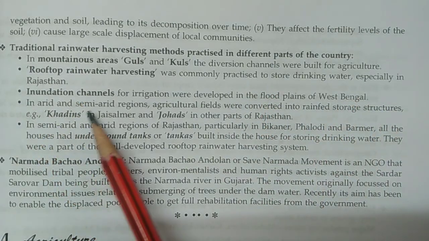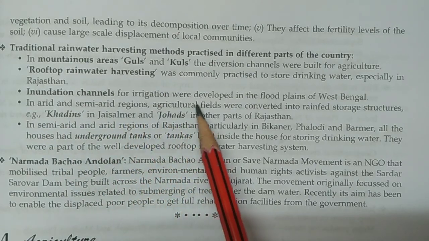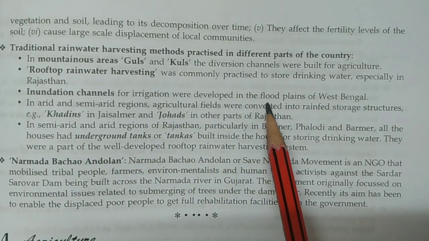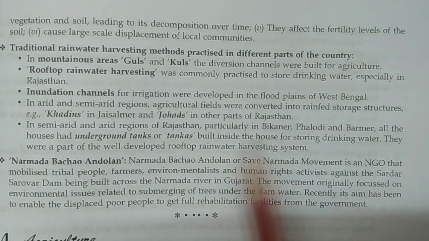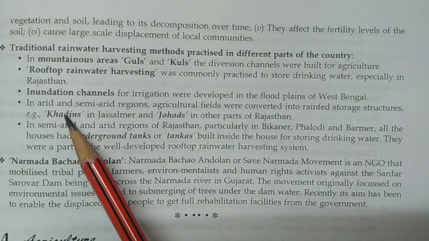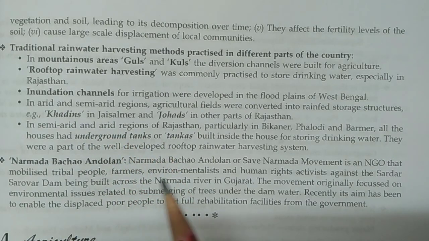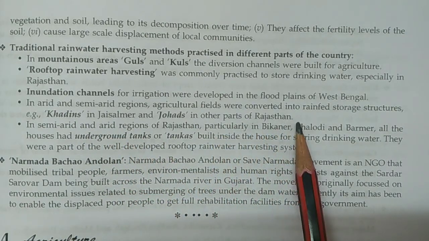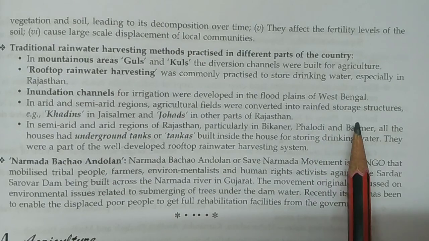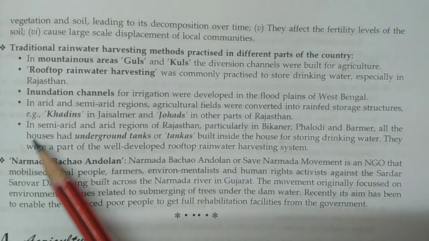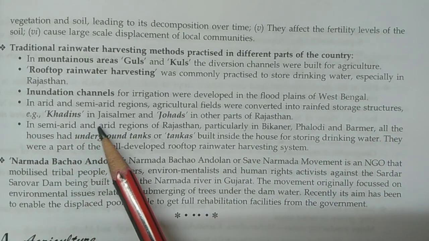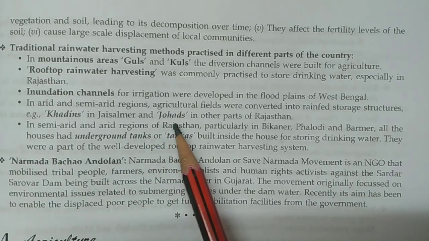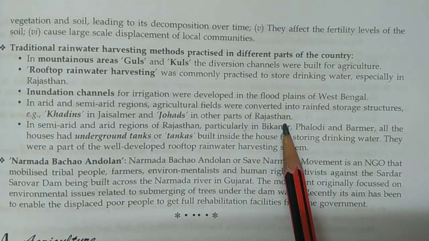Inundation channels for irrigation were developed in the flood plains of West Bengal. In arid and semi-arid regions, agricultural fields were converted into rain-fed storage structures, for example, Khadins in Jaisalmer and Johads in other parts of Rajasthan.